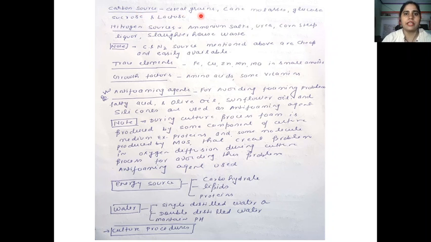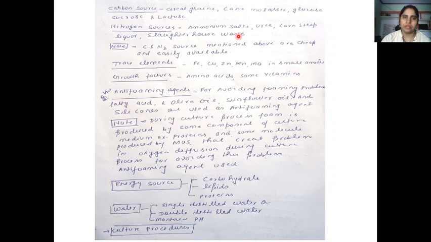It's cereal grain, cane molasses, glucose, sucrose, lactose. These are the carbon sources that are used during this process. And what is the nitrogen source we are taking for the media? It's ammonium salt, urea, corn steep liquor, slaughterhouse waste. So these are the nitrogen sources we are taking.